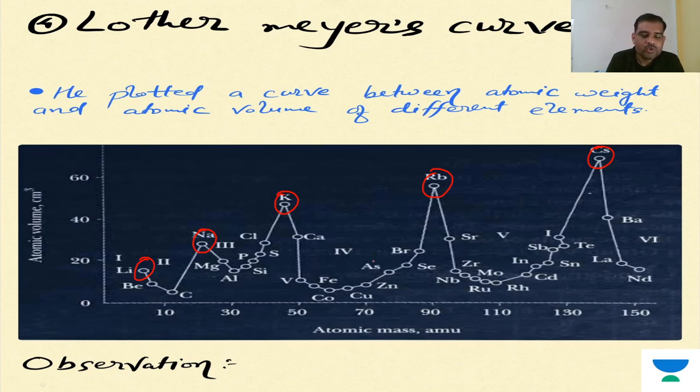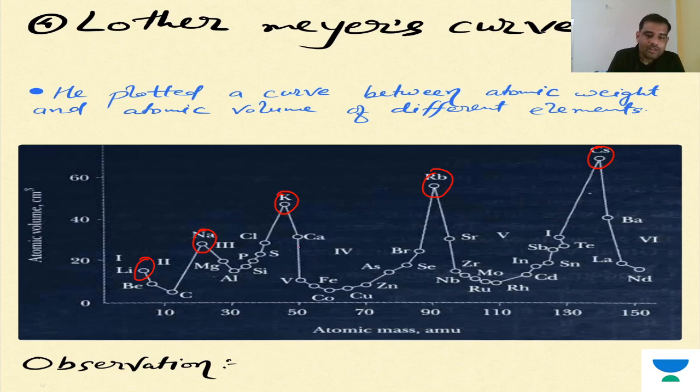So overall, the conclusion he drew was that the alkali metals are bigger in volume, in their respective periods. I am assuming that you have a little idea about the periodic table. They have a bigger volume, so that's why they are on the peak of the graph.